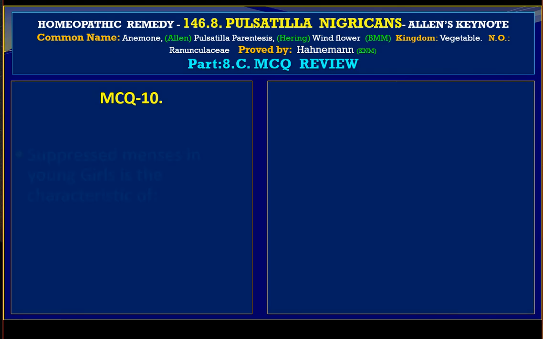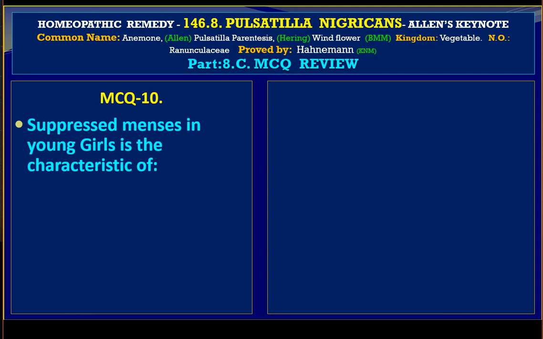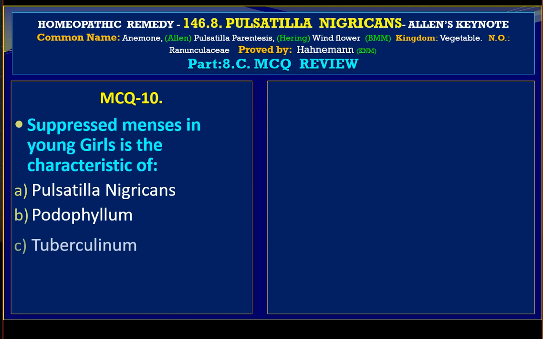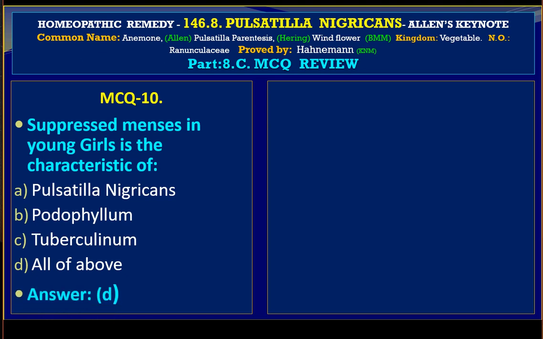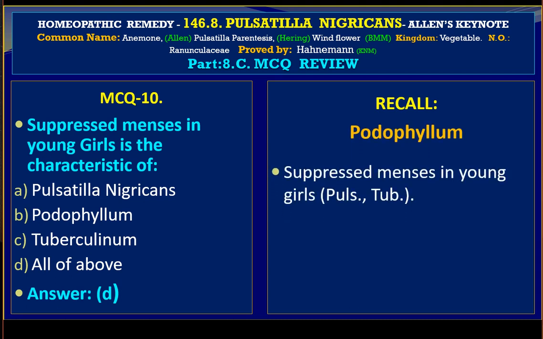MCQ number 10. Suppressed menses in young girls is the characteristic of A. Pulsatilla nigricans, B. Podophyllum, C. Tuberculinum, and D. All of the above. The answer is D, all of the above. Let us go for recall. Under Podophyllum, suppressed menses in young girls, we have in brackets Pulsatilla and Tuberculinum, and the information is coming from Allen's Keynote.